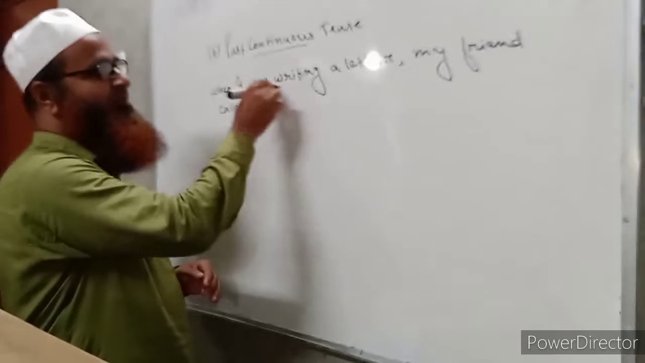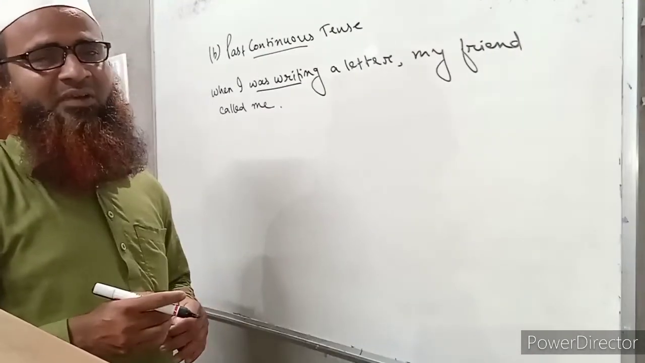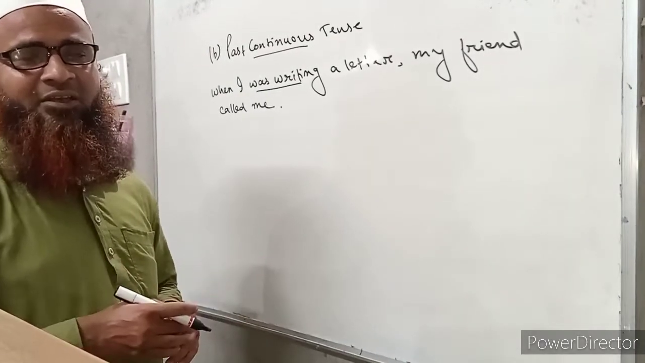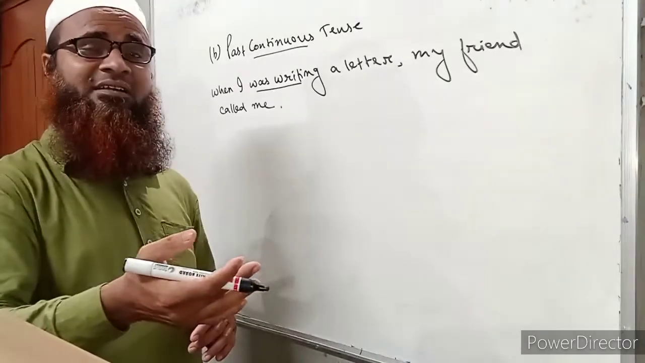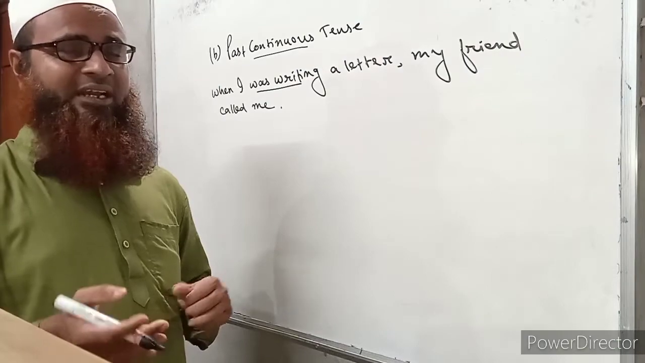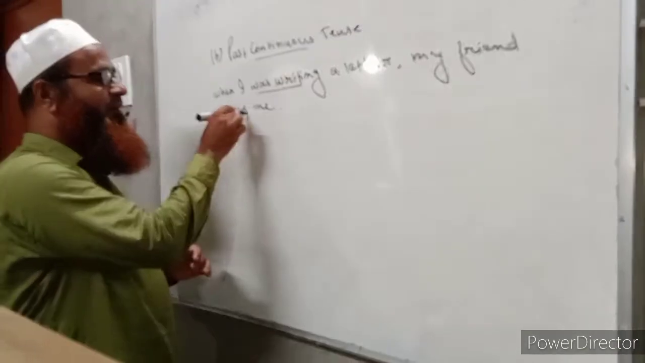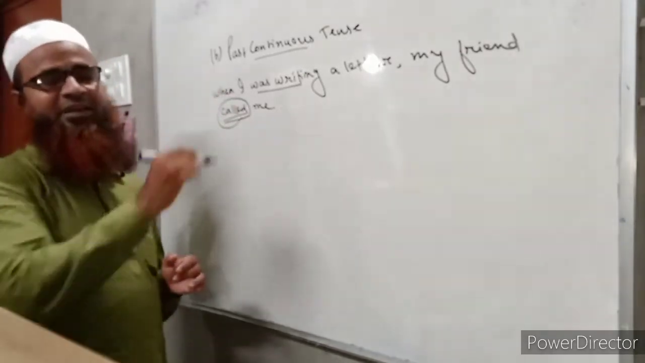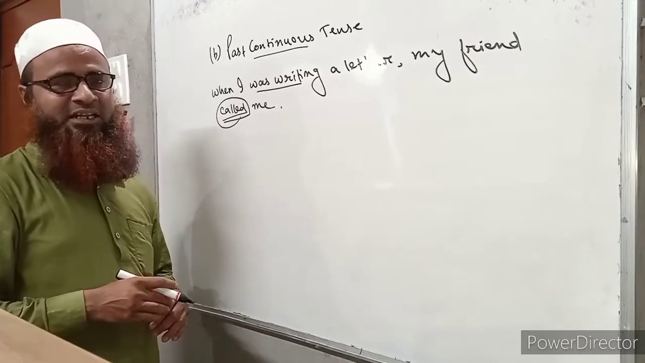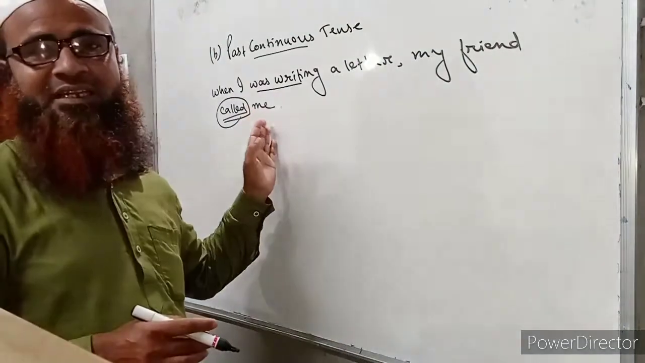One was going on, that means at the time of my writing a letter, in the past time, my friend called me. So when did my friend call me? When I was writing a letter. The writing of the letter was going on at the past time, and at that moment, my friend called me. So this action started at that time and finished at that very time of the past, when my writing of the letter was going on. That is why we should use past continuous tense here, and here past indefinite tense.